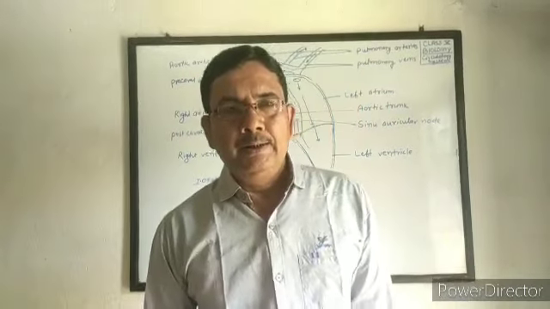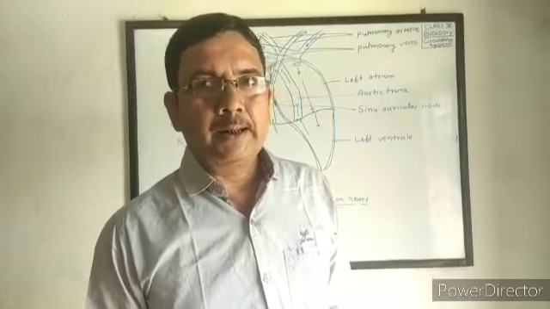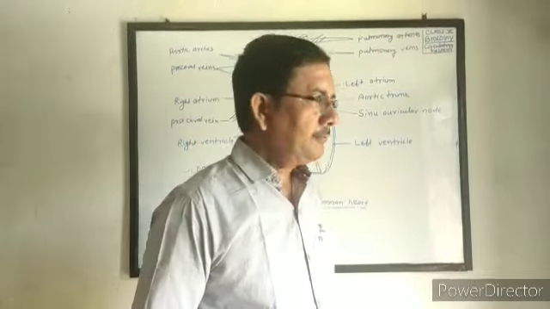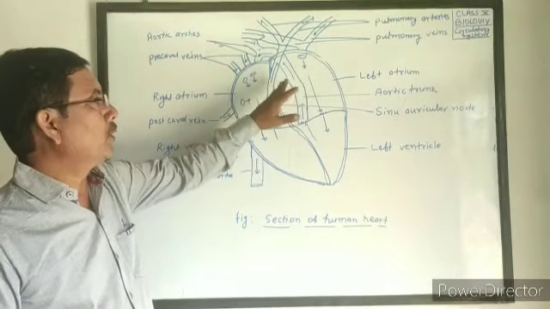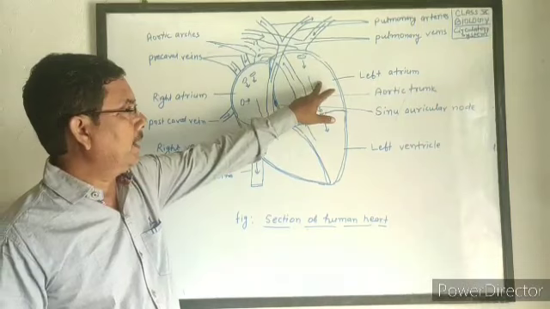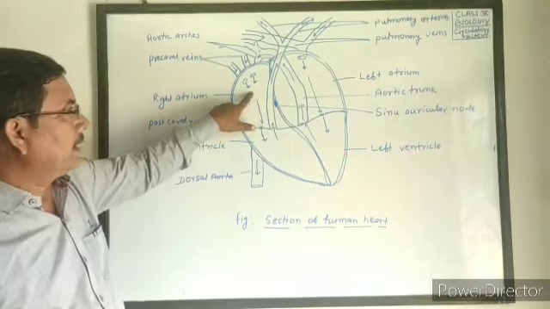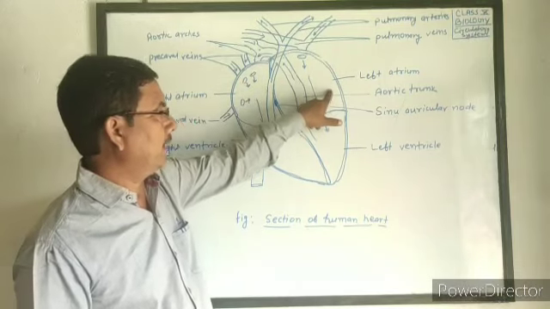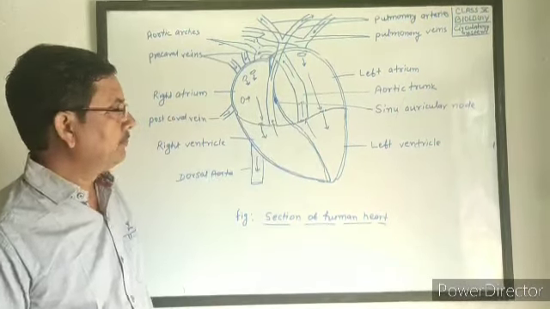Now we study the structure of the heart and different blood vessels connected to the heart. Our heart is muscular and made up of 4 chambers. There are 2 auricles and 2 ventricles: right auricle and right ventricle, and left auricle and left ventricle.